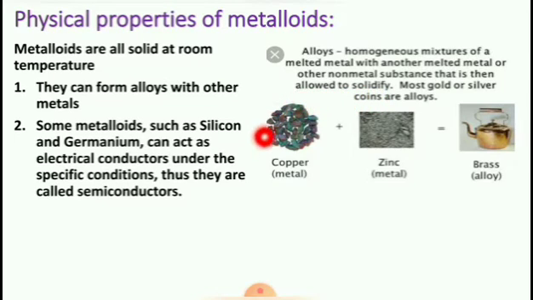Most gold or silver coins are alloys. Here copper is one metal, zinc is another metal. Both are mixed well and it gives an alloy, that is brass. Brass is the combination of copper and zinc.